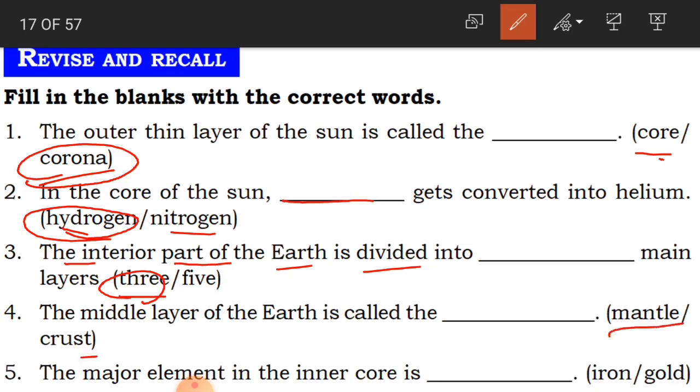Now, the fourth one, the middle layer of the earth is called the dash, either mantle or crust. The middle layer. No, the top layer is crust, the bottom layer is core. What is in the middle? It is mantle. Clear, children?